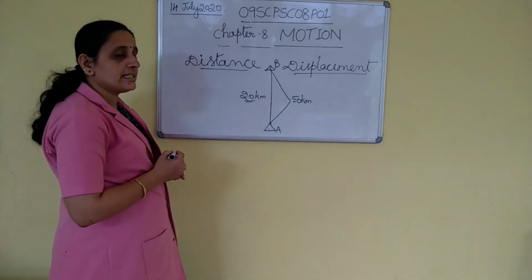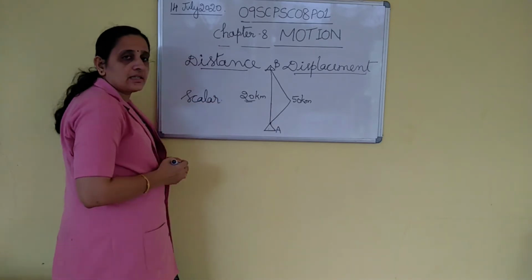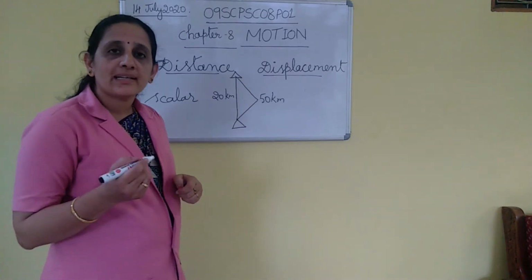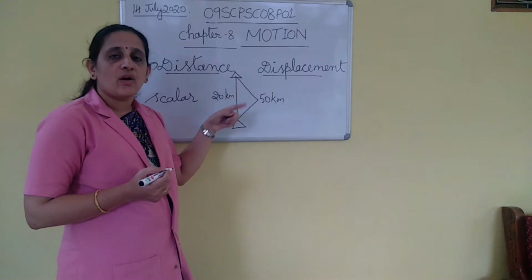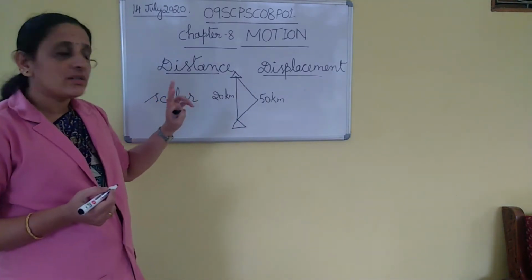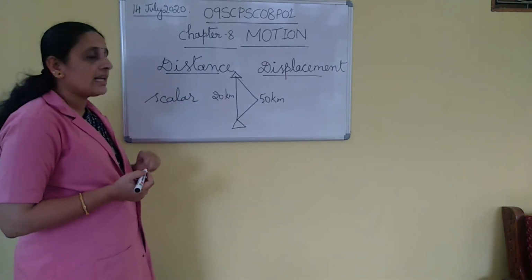Then, distance is a scalar quantity. Distance is a scalar quantity, a physical quantity which has only magnitude. Magnitude means measurement. We say that 50 kilometers or meters, that is the magnitude. So, distance does not need any direction. So, distance is a scalar quantity.